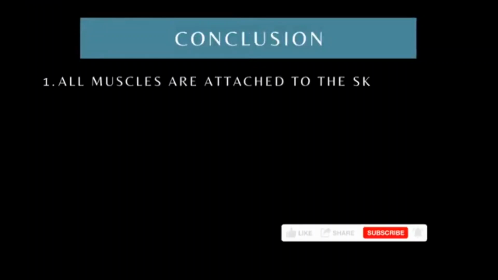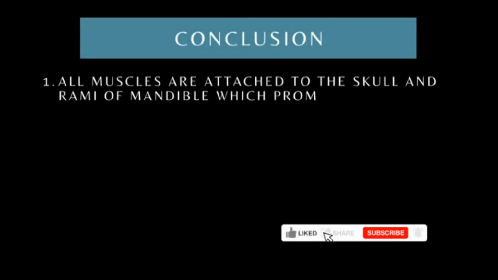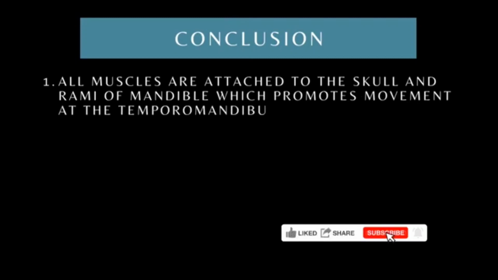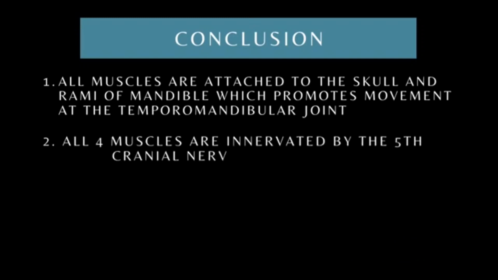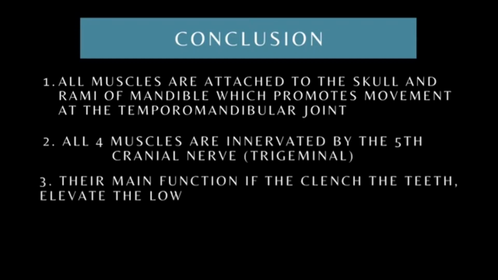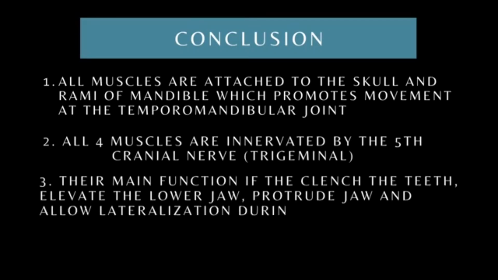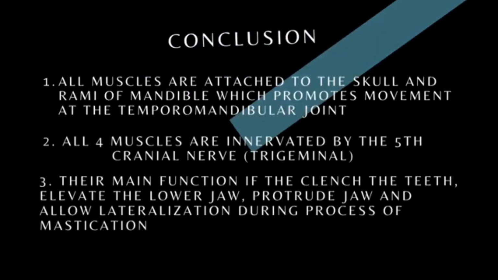Conclusion. All muscles are attached to the skull and rami of the mandible, which promotes movement at the temporomandibular joint. All four muscles are innervated by the fifth cranial nerve, trigeminal. Their main function is to clench the teeth, elevate the lower jaw, protrude the jaw, and allow lateralization during the process of mastication.